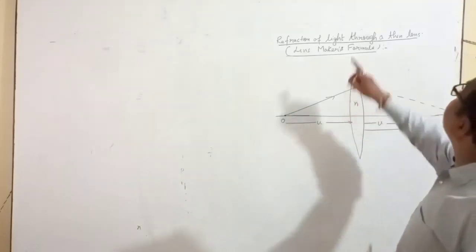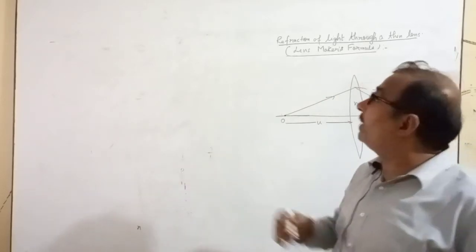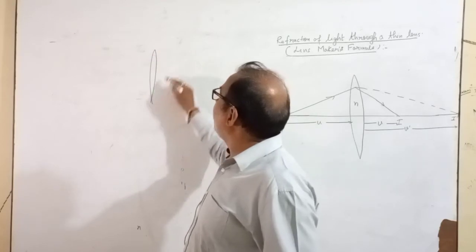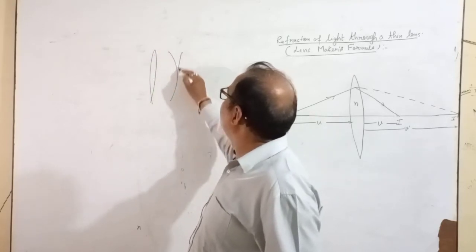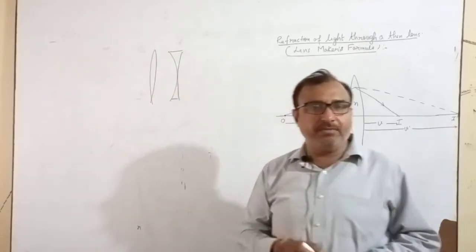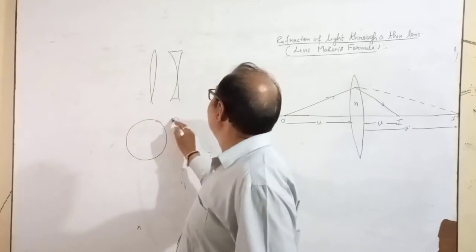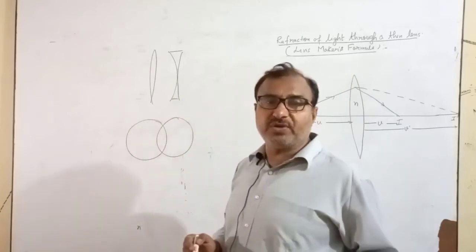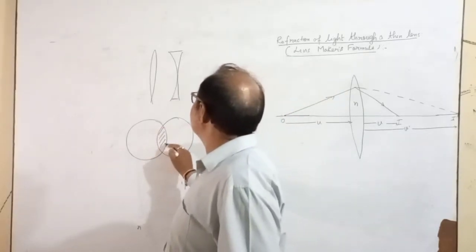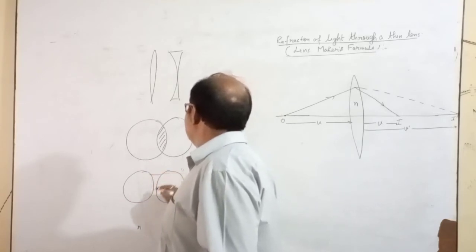Refraction of light through a thin lens. You have a thin lens. As you know, there are two types of lenses, basically: convex and concave. What is a lens? A lens is a homogeneous transparent medium enclosed between two curved surfaces. You can see this is your convex lens. Concave is like this.